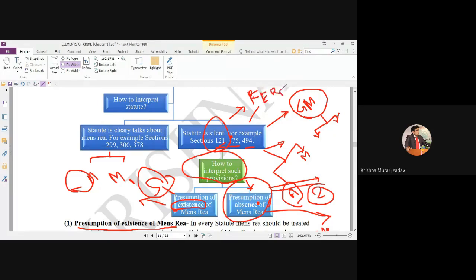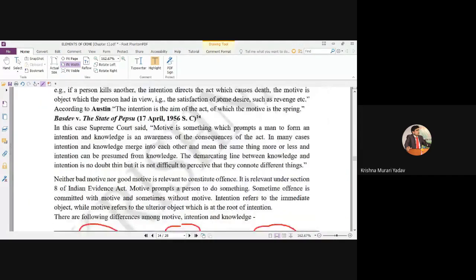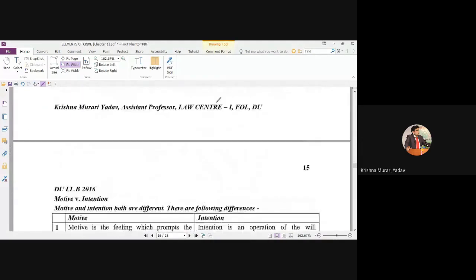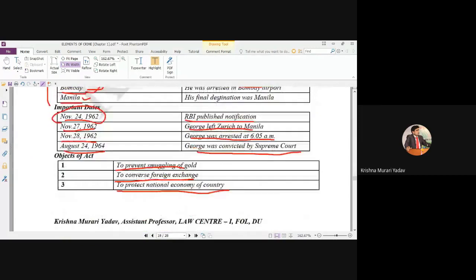The Foreign Exchange Regulation Act covers this particular part. In this part, section 23(a) of this particular Act was silent about the mens rea. The question arises, it was proved by MS George. He clearly proved that, Milords, I left Zurich on 27th November. The RBI had issued the notification just 3 days before. That's why I was not aware of the notification of the RBI.